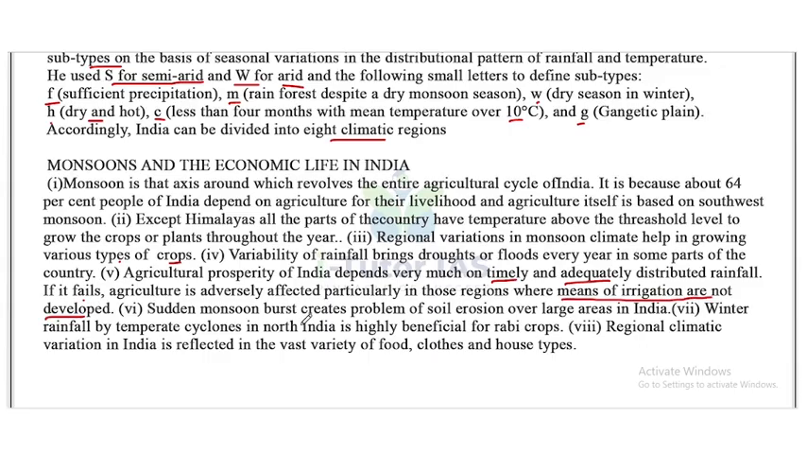Next one, sudden monsoon bursts create problems of soil erosion over large areas in India. Then winter rainfall by temperate cyclones in North India is highly beneficial for rabi crops. Next, regional climatic variations in India are reflected in the vast variety of food, clothes and house types.